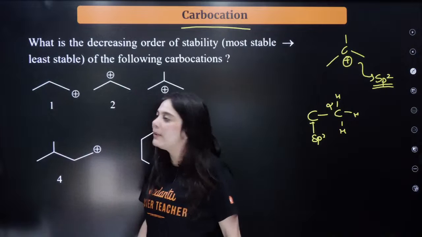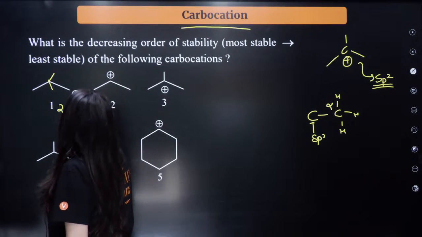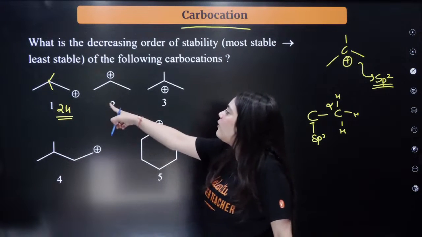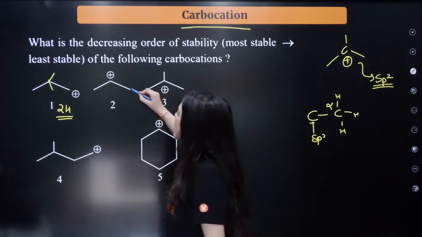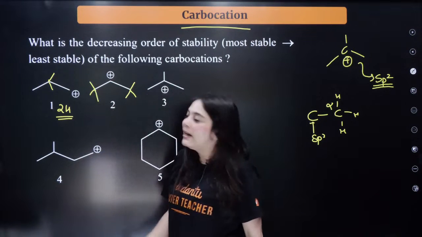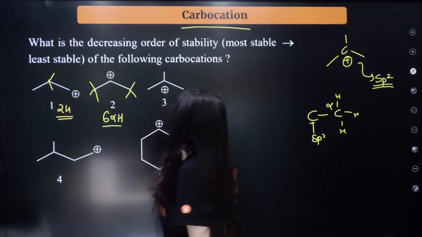Now let us count the number of hydrogens. In number 1, how many hydrogens are there? 1 hydrogen and 2 hydrogens. So this has just 2 alpha hydrogens. Now count in the second compound: 1, 2, 3, 1, 2, 3. Isn't it 3 each? Which means the second has 6 alpha hydrogens.